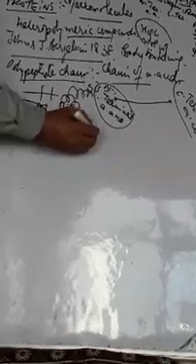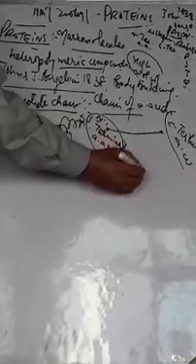These amino acids join as the carboxylic group of one combines with the amino group of another, and a water molecule is eliminated at this step. The bond formed is known as the peptide bond. Peptide bond is formed between the amino acids.